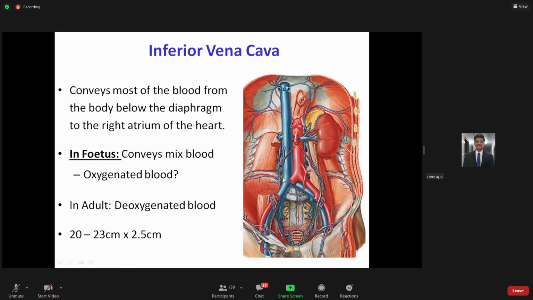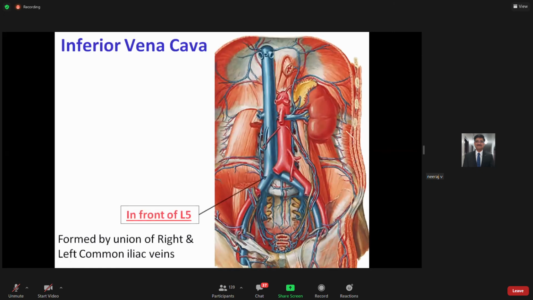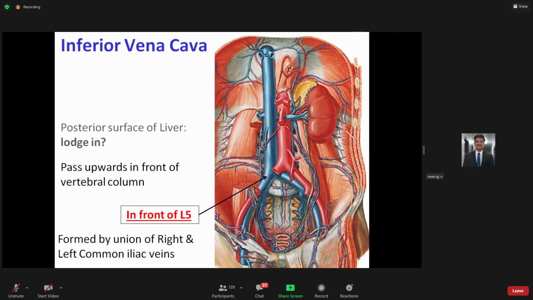So inferior vena cava is formed by union of right and left common iliac vein in front of lower part of your L4 vertebra or in front of your L5 vertebra. Then it passes upward in front of your vertebral column, placed a little bit on the right side of the abdominal aorta. Then of course it lodges in a special groove which is present on the posterior surface of the liver, because we know liver is placed somewhere here.